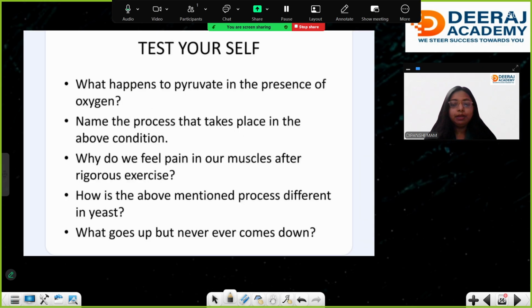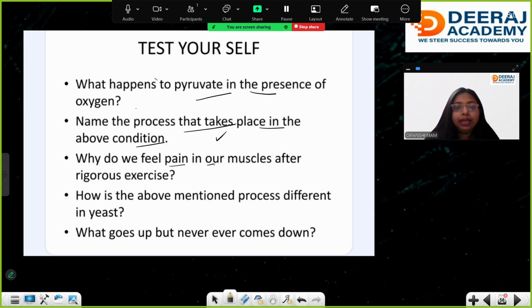These 3 pathways are very important because questions are asked. A question will come in your examination: what happens to the pyruvate in the presence of oxygen? The pyruvate will go to the mitochondria and produce 36 or 38 ATP. Name the process that takes place in the above condition. You need to name them.